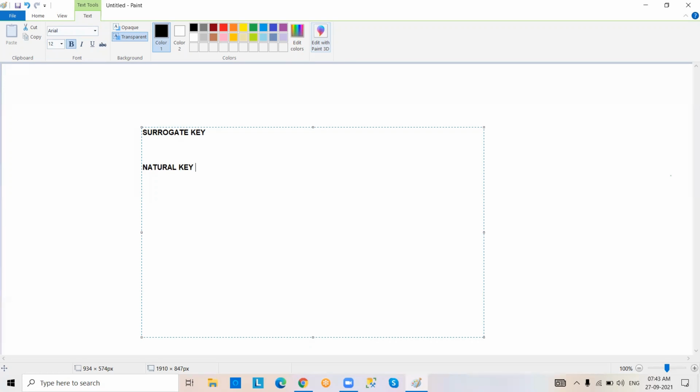So surrogate key is auto generated. Natural key, generally we are going to insert. We means not developers, users are going to insert. Okay. So that is the difference between natural key concept and surrogate key concept. Surrogate key is not in our hands, but natural key will be in your hands only. Okay. So these are the things completely required from the data warehouse for Power BI.